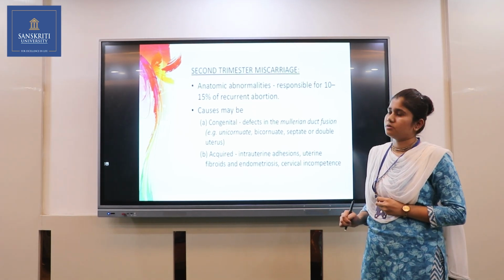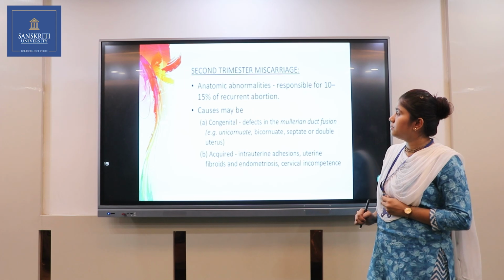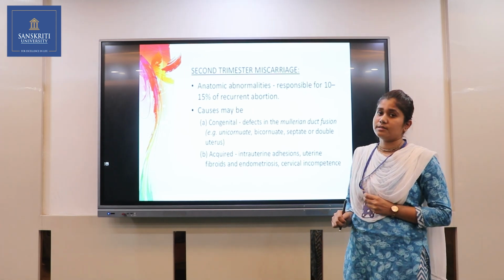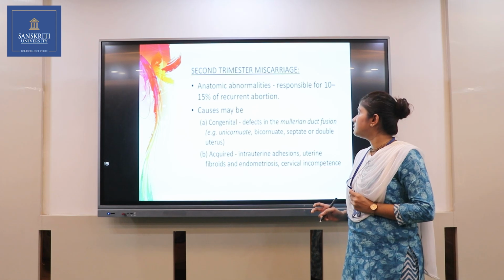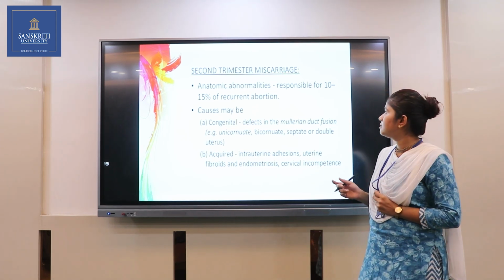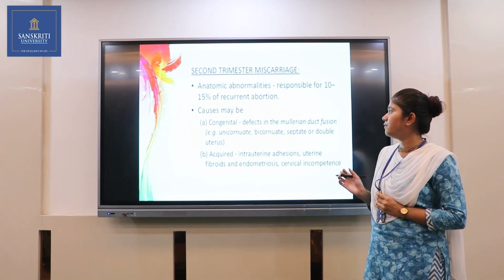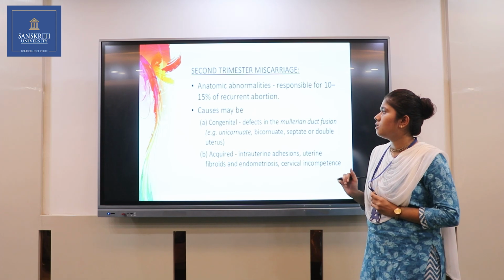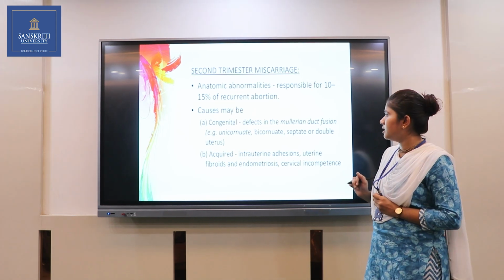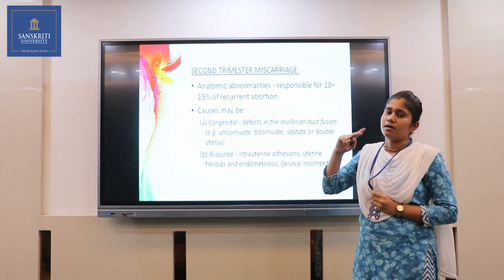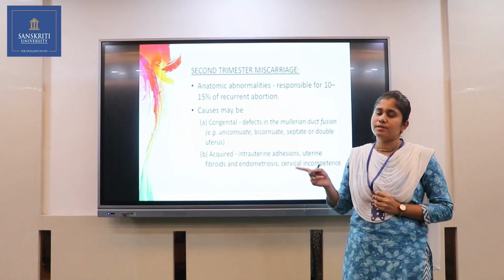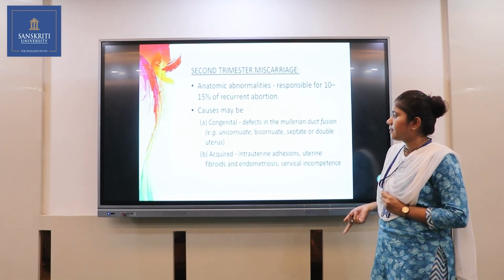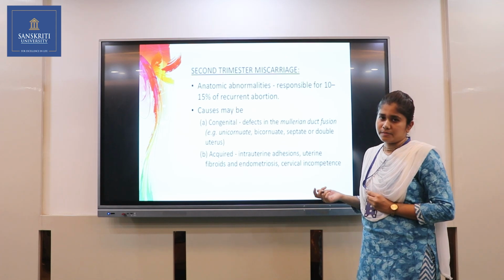Second trimester miscarriage. So what are the causes of second trimester miscarriage? First one is if the female has any anatomical defect in the uterus or reproductive organs, which is responsible for 10 to 15% of recurrent abortion. Causes may lead to congenital defects in the Mullerian duct of the uterus, such as unicornuate, bicornuate, septate, or double uterus. We will see in the pictures in the next slide what the unicornuate, bicornuate, and septate uterus are.